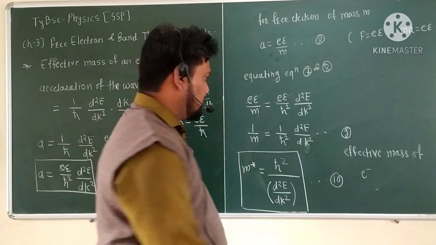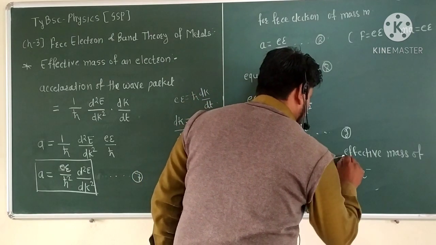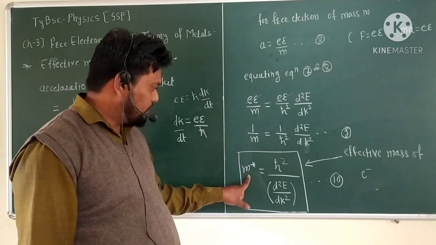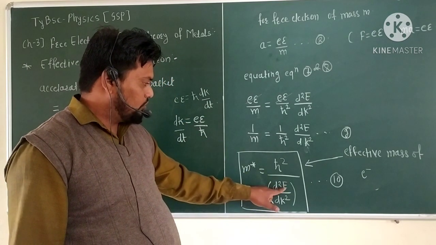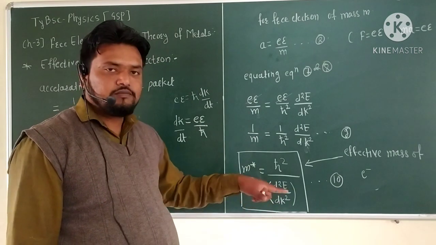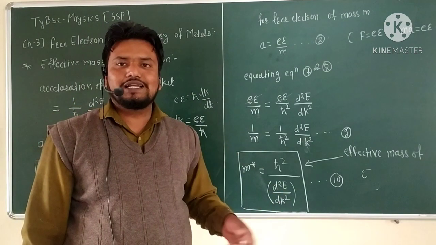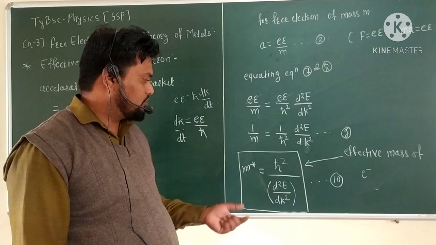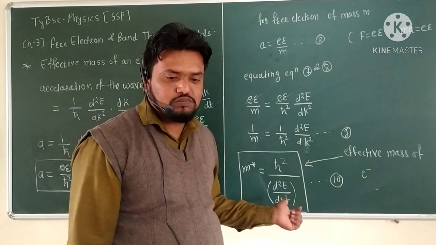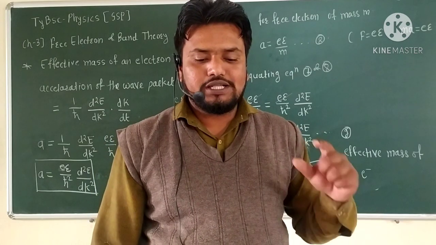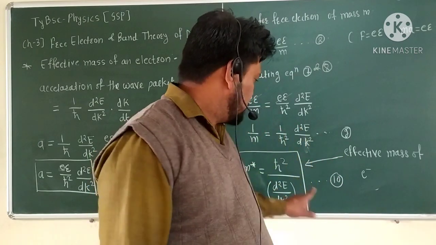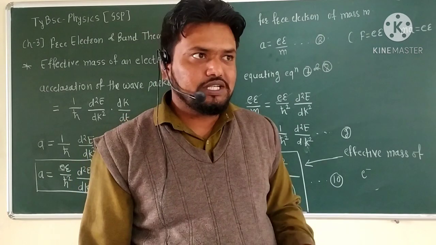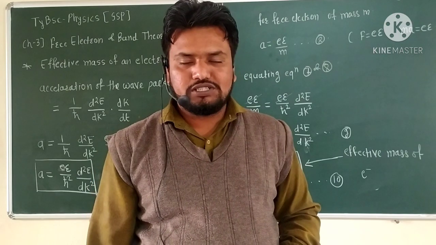It depends upon the value of d²E/dk². Whatever electric field is applied on the electron, the effective mass depends on this factor. The variation of effective mass m star with respect to k, the propagation vector, we will see in the graphical representation.